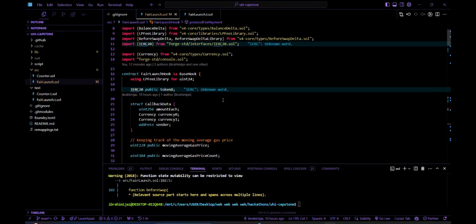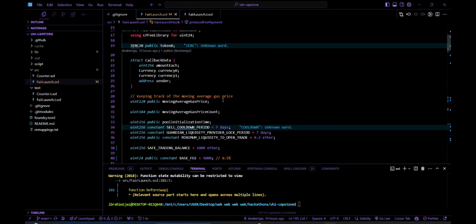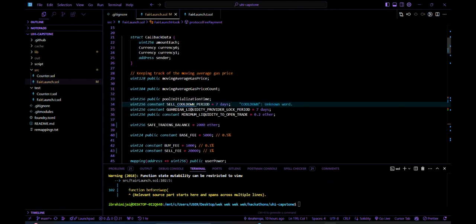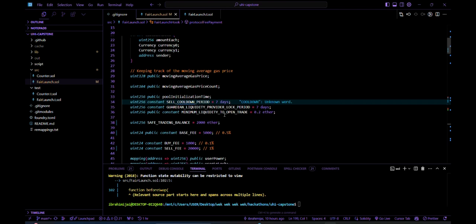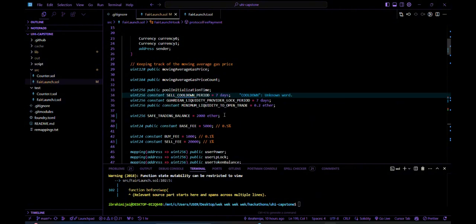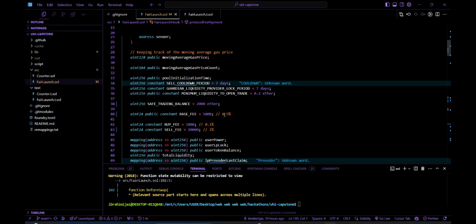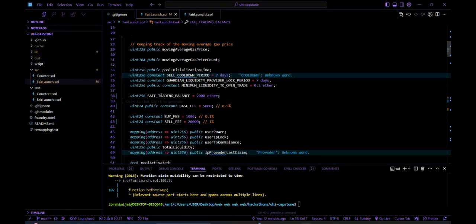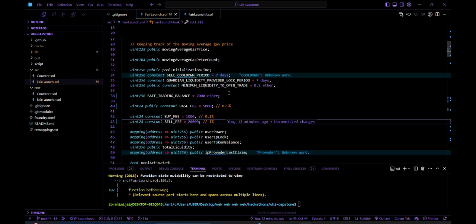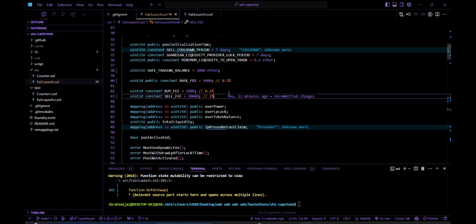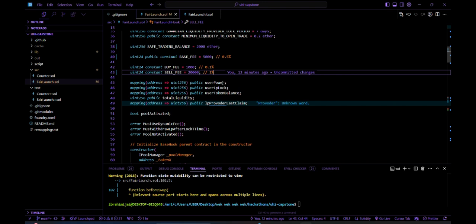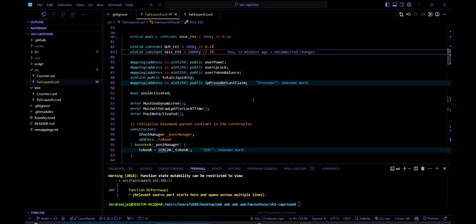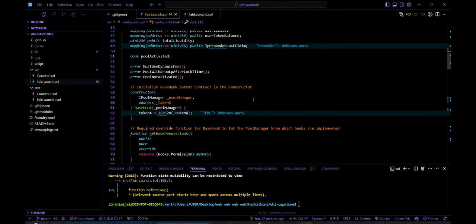So let me start by introducing you to the state variables of this hook. We have the pool initialization time, the guardian liquidity lock period, and the minimum liquidity, which are all used in the calculation of the guardian liquidity provider incentives. We have our safe trading balance. We tag this as the quantity of tokens a user must trade at a time so as not to be mistaken for a whale.